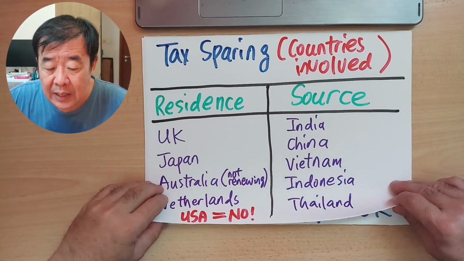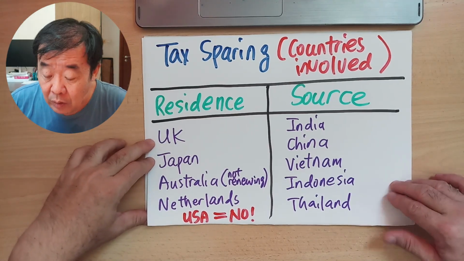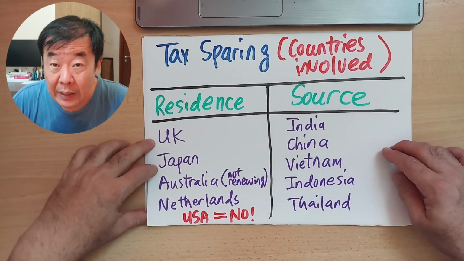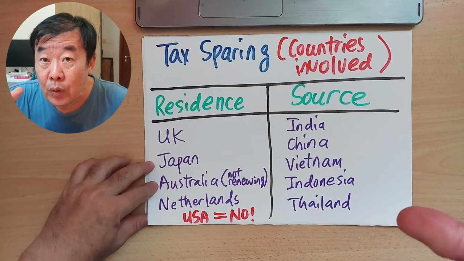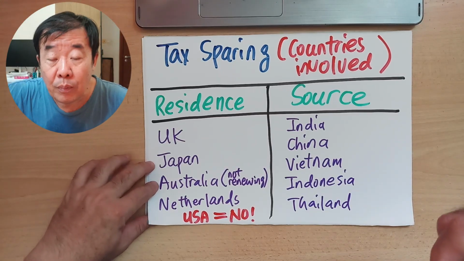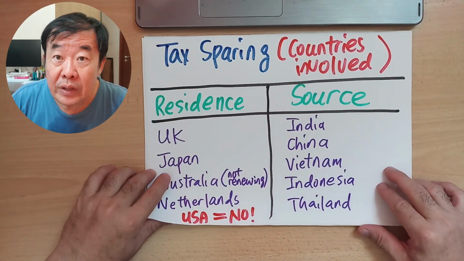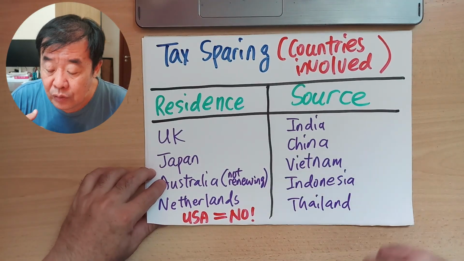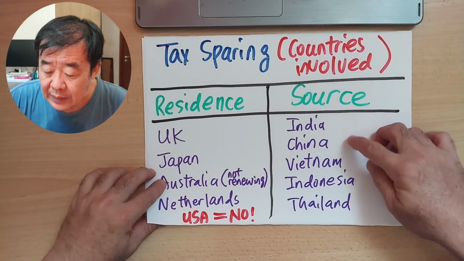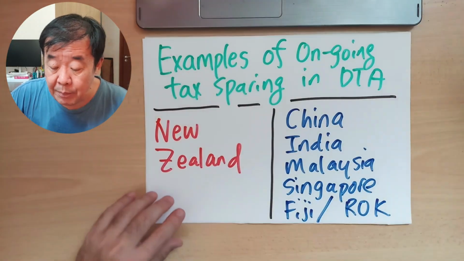Now, in this slide I put down some countries that still have tax sparing clauses. Among them, like the UK, Japan, Australia. I mentioned Australia is not renewing. Whenever the clause expires, they're not going to renew the old clause. Netherlands. The USA never agreed to put in any tax sparing clause. So the source country, in this case the receiving country, also has to sacrifice their tax, like India, China, Vietnam, Indonesia, and Thailand. I just give you some examples.